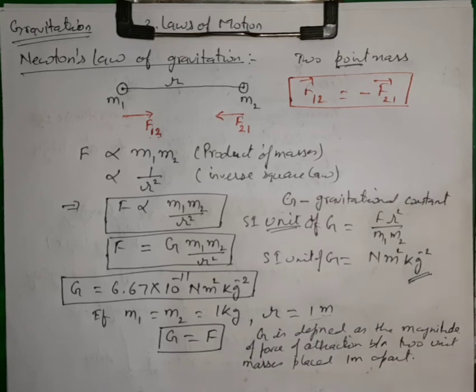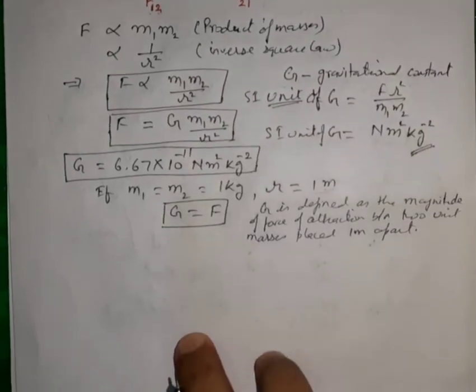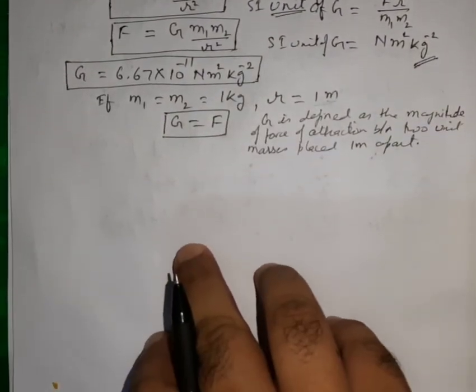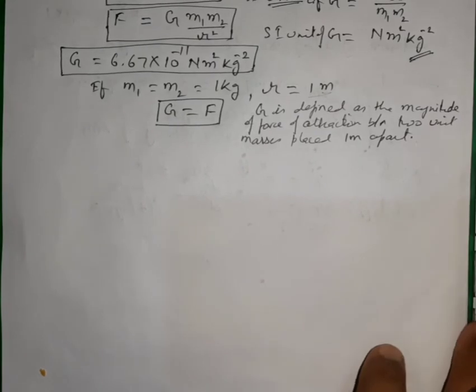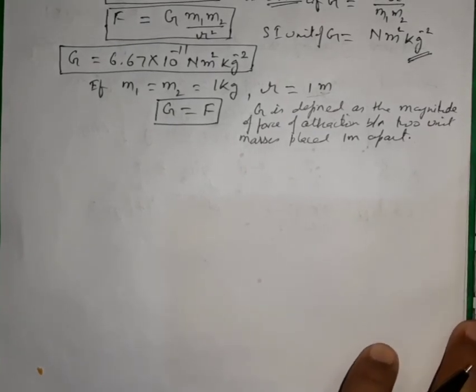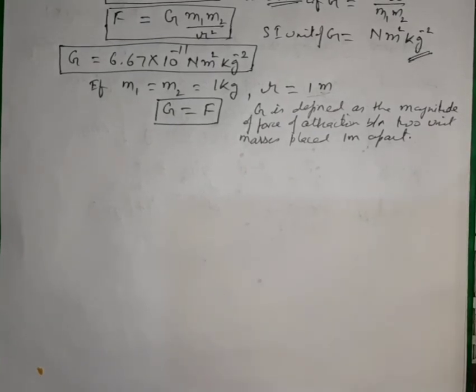This is the definition. Now from this we can talk about the force of attraction between two masses of 1 kg placed 1 meter apart.